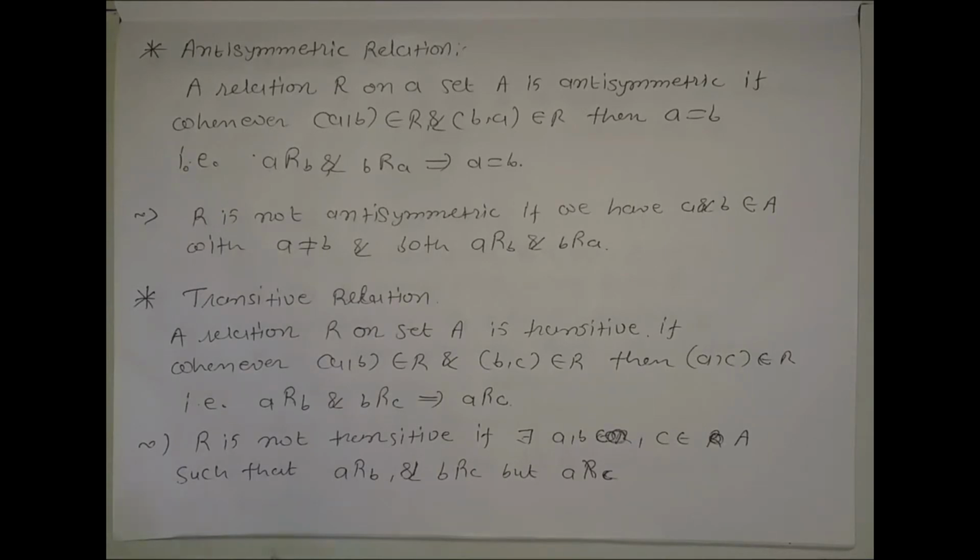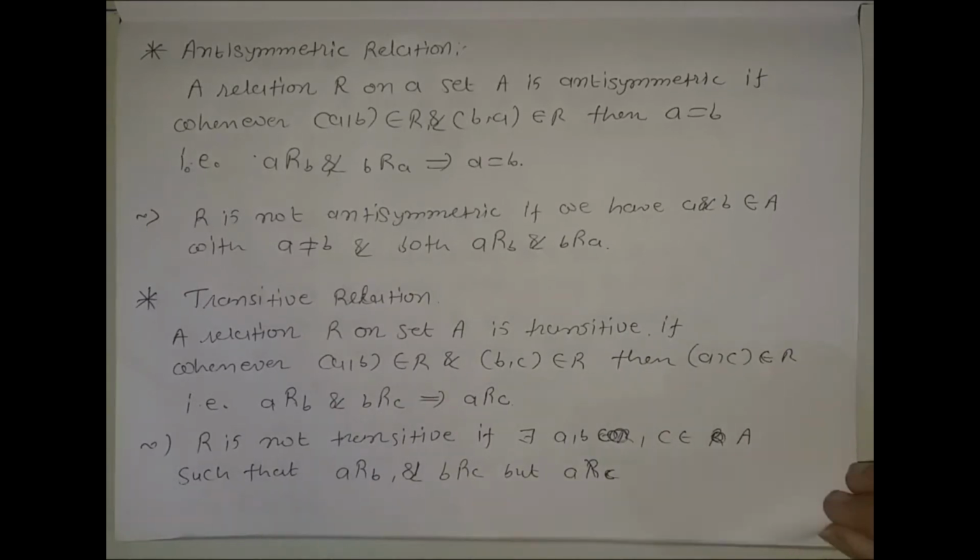Now if R is not transitive, then there exist a, b, c belonging to the set A such that a is related with b and b is related with c, but a is not related with c. So this is the definition of transitive relation. We also learned this definition in our UG, in our BSc, so this is not that hard for you.